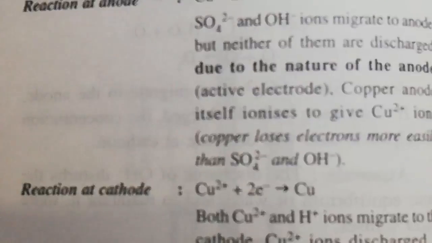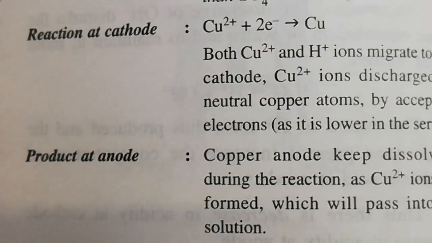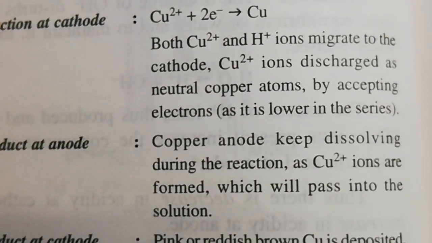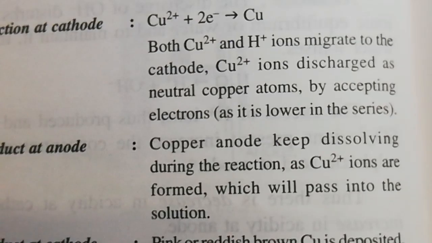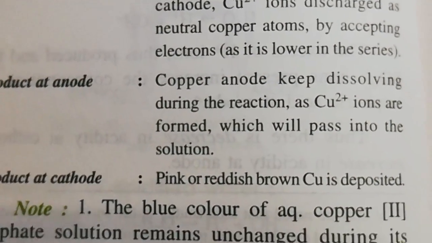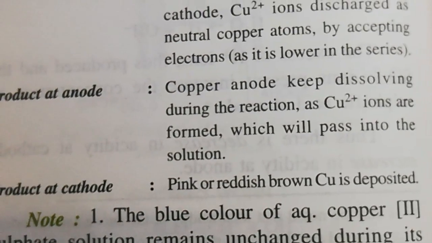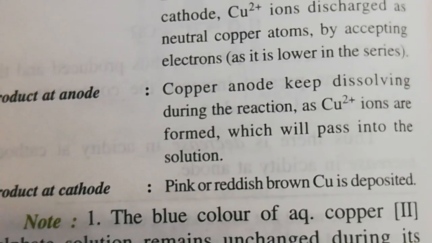So the reaction at the cathode was the same as it was earlier, but the reaction at the anode is a different thing. Here the anode copper plate itself will decay. So that is the exception from the rest of the electrolysis, and we must keep that in mind. Okay.